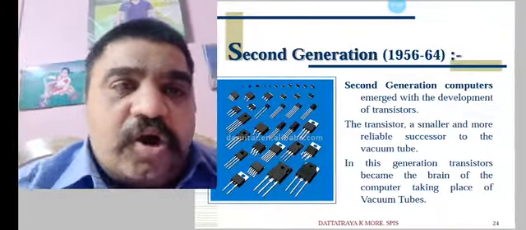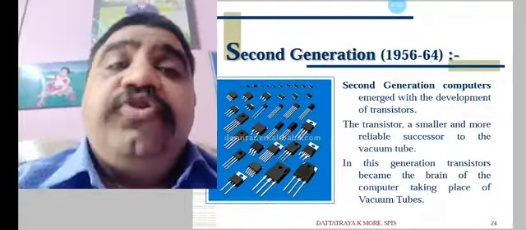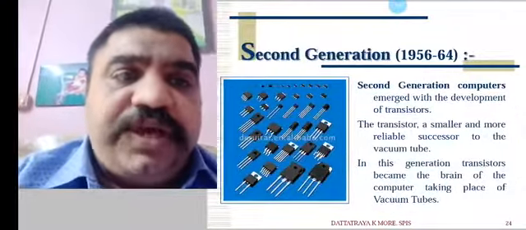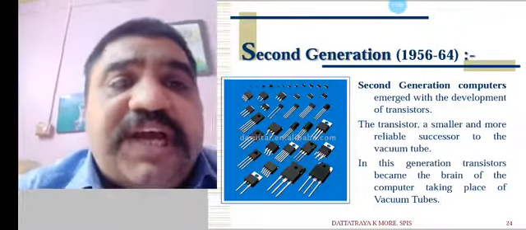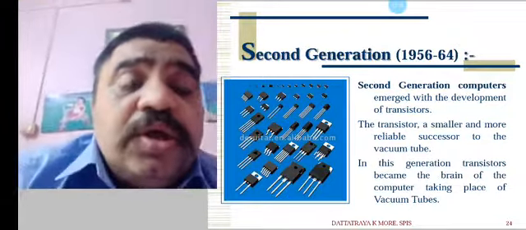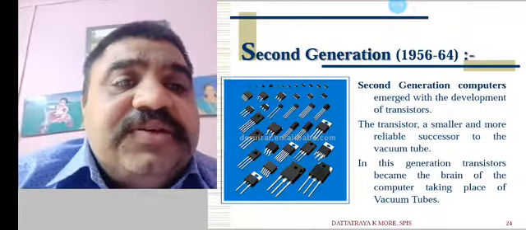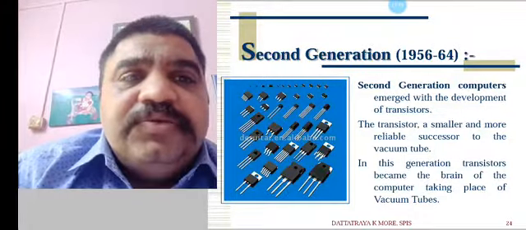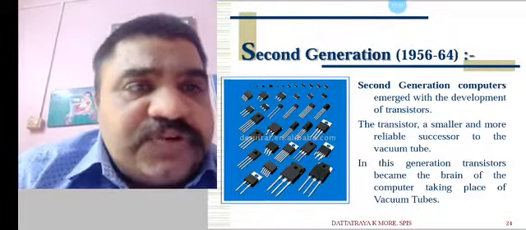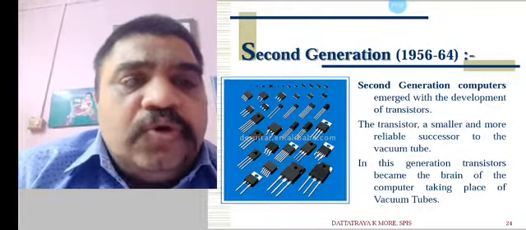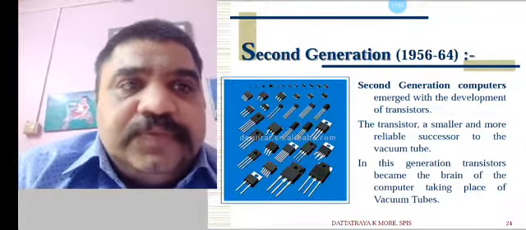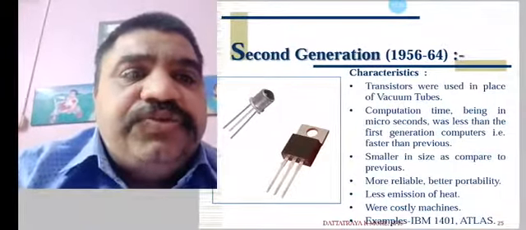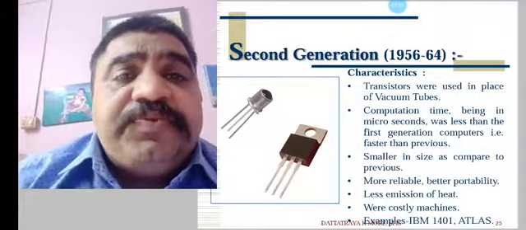You can observe and compare that vacuum tube, this one, and these transistors. You can easily compare which is better. Here, there is no chance of bursting and giving problems, or any human being being injured because of these transistors. No chance at all. So it was a very good replacement in the second generation. You can see two more photographs of transistors.